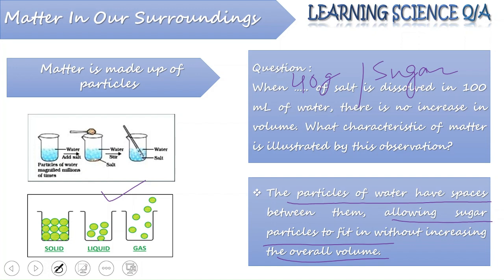Now, as you can see in the second figure, in solid, liquid, and gases, we have particles present in all three kinds of matter, and the space is maximum in the case of gases, intermediate in the case of liquid, and very least in the case of solid. So, liquid has space in between the particles wherein the solid particles can go and fit.